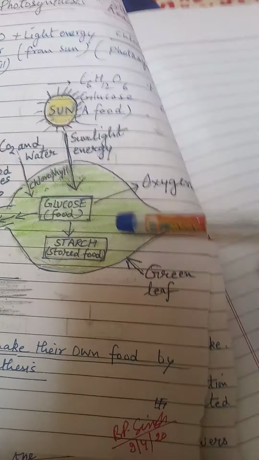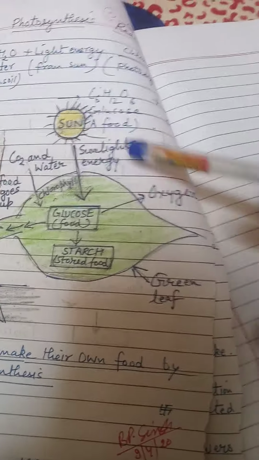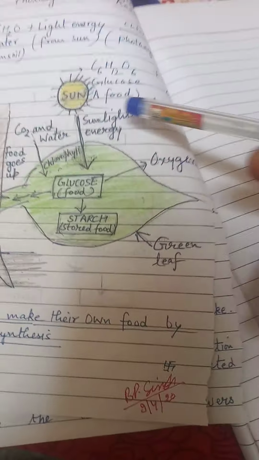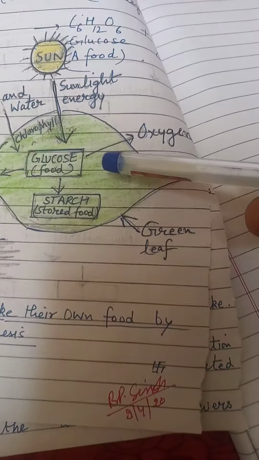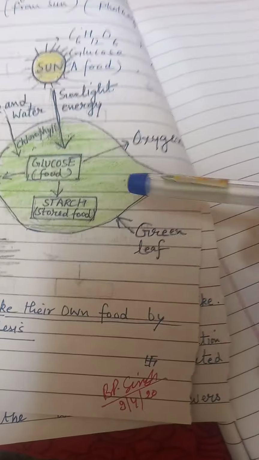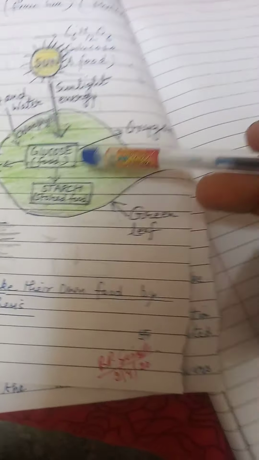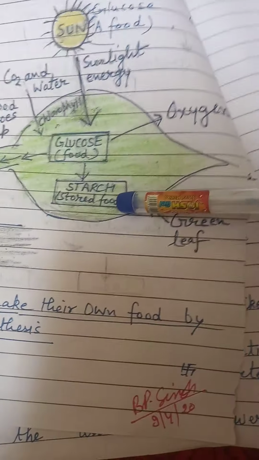When sunlight falls on the leaf surface, the leaf traps the solar energy, and this solar energy changes into chemical energy, which is stored in the leaf in the form of glucose or food, and this glucose also changes into starch.